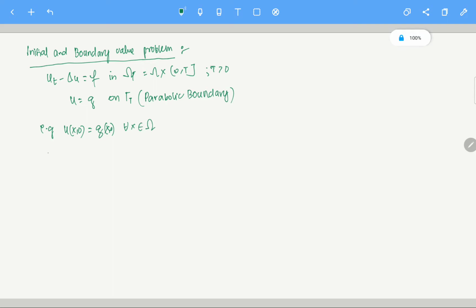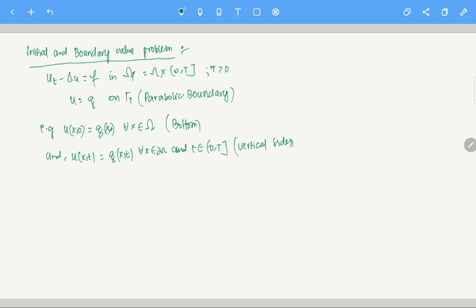So on the baseline, sorry, t equals 0, on this line t equals 0, the bottom part, u of (x, 0) is g of (x, 0). And u of (x, t) is g of (x, t). This holds for all x in the boundary of Omega and t in (0, T]. Clear? So this part is the vertical sides, right? Okay, so that's the property given to us.